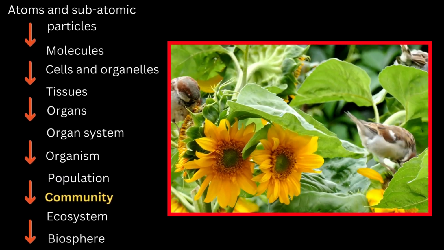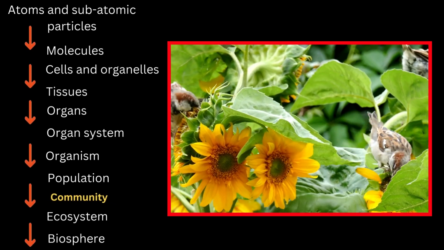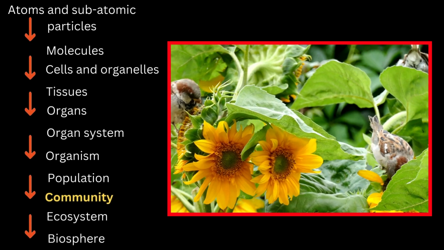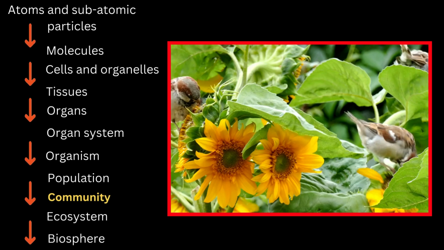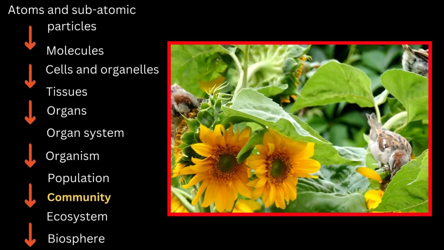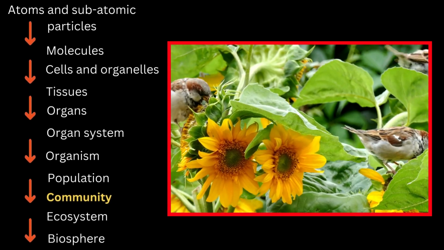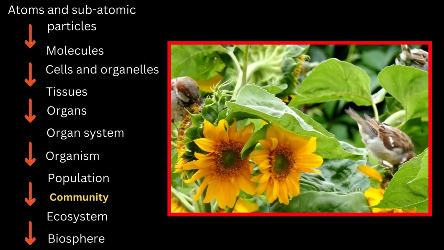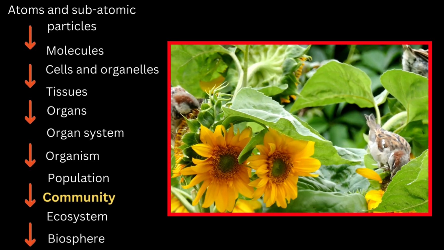Level 11. Community. A community includes all the populations of different species living and interacting within a particular area. Communities consist of plants, animals, fungi, bacteria, and other organisms. Interactions within a community include predation, competition, and symbiosis such as mutualism, commensalism, and parasitism.